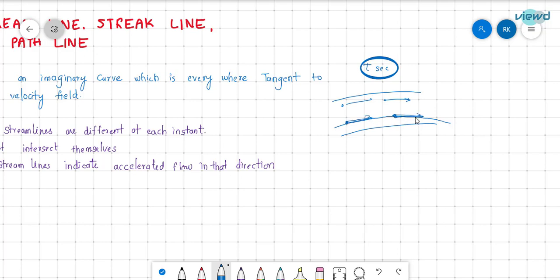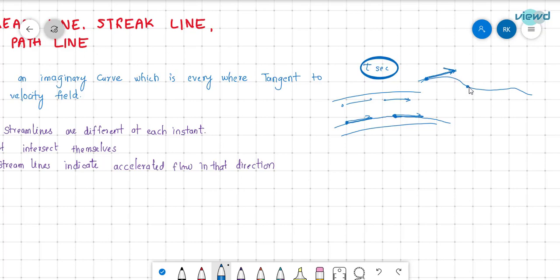As per the definition, if any streamline is in this way, and we consider any point, drawing a tangent at this point on this curve gives us the velocity in this direction. At this instant, the particle will have velocity in this direction.